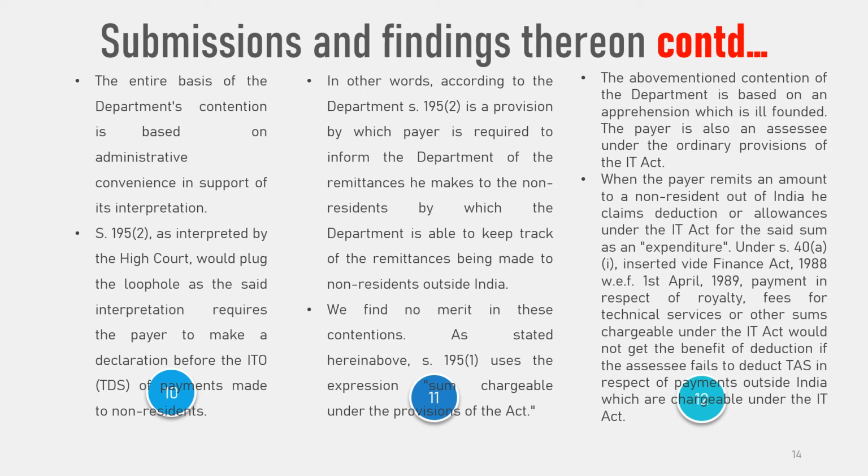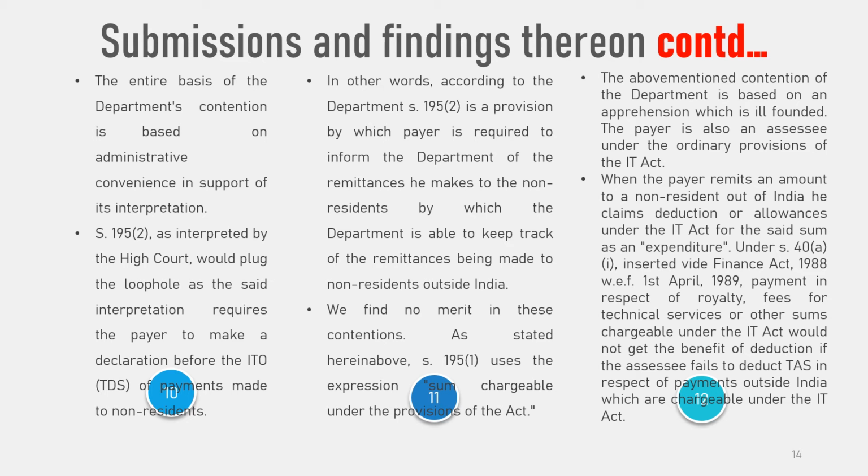It is the case of the department that Section 195 subsection 2 as interpreted by the High Court would plug the loophole, as the said interpretation requires the payer to make a declaration before the ITO TDS of payments made to non-residents. In other words, according to the department, Section 195 subsection 2 is a provision by which the payer is required to inform the department of the remittances he makes to the non-residents, by which the department is able to keep track of the remittances being made to non-residents outside India.